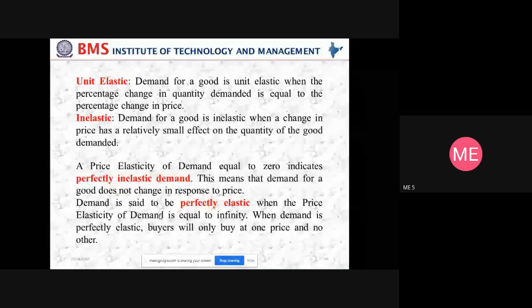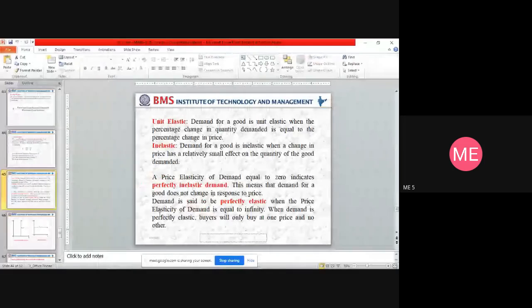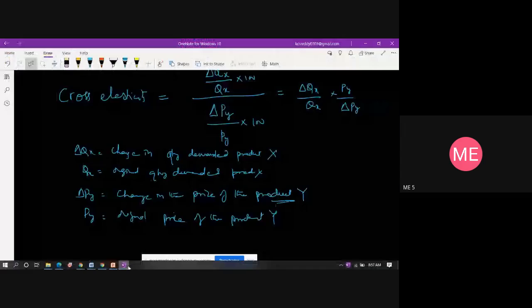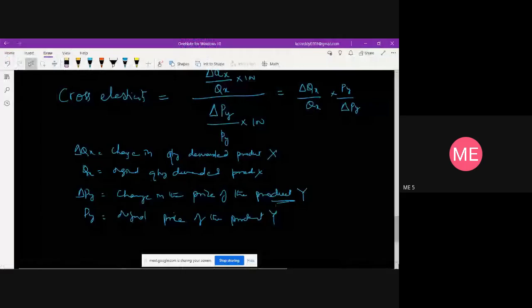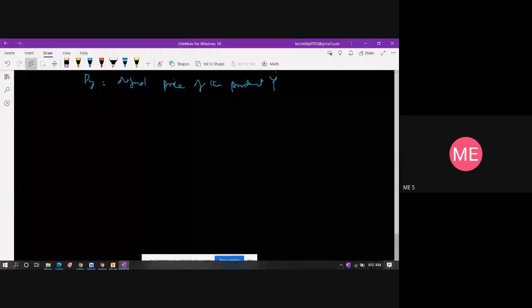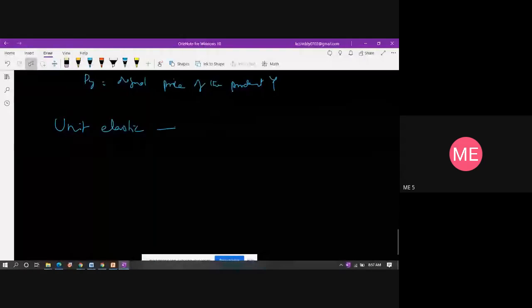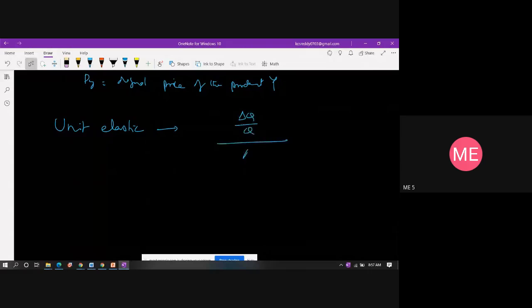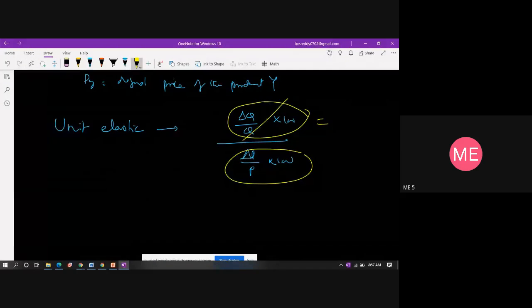So what he's saying is, unit elastic means we have delta Q by Q divided by delta P by P, into 100, right? If the numerator and denominator are equal, then I can cancel out and I'll get 1.